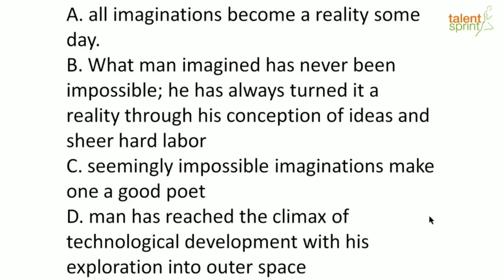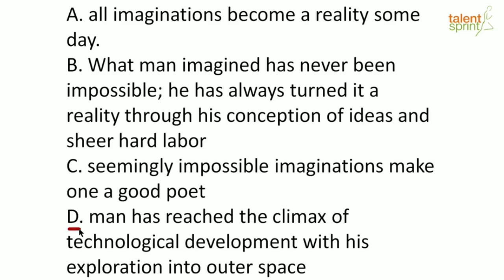But let's look at the third statement. Seemingly impossible imaginations make one a good poet. No, the reference that the passage is making is not about what constitutes a good poet. So again, we can safely eliminate option C. Option D, man has reached the climax of technological development with his exploration into outer space.